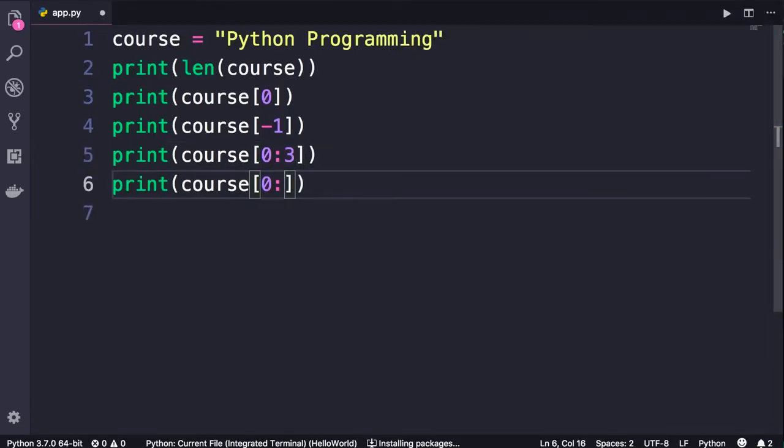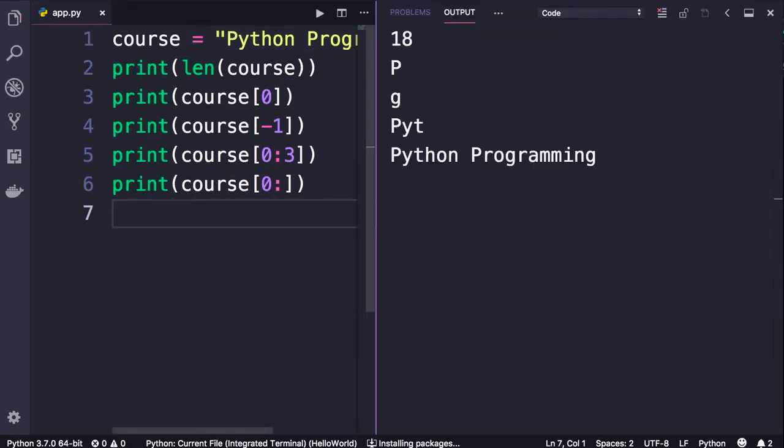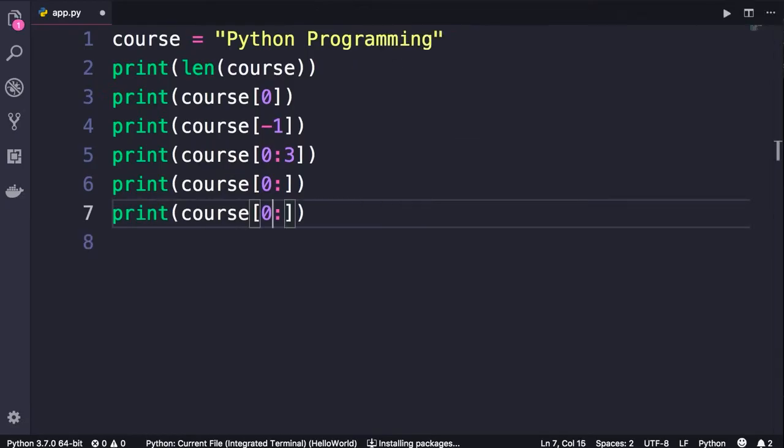Now, what if we don't include the end index? What do you think we're going to get? It's common sense. We start from index 0 and go all the way to the end of the string. So this will return a new string that is exactly the same as the original string. Let's take a look. So we get Python programming. Now, what if we don't include the start index, but include the end index? What do you think we're going to get?